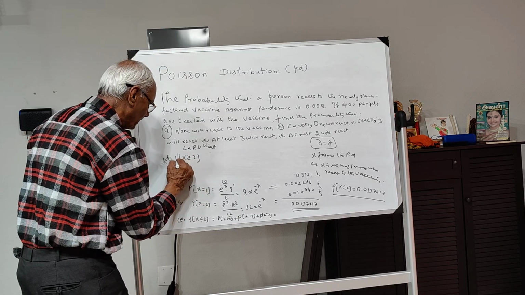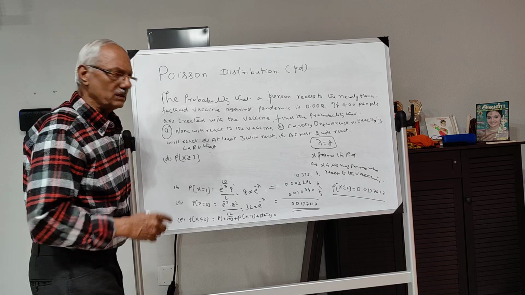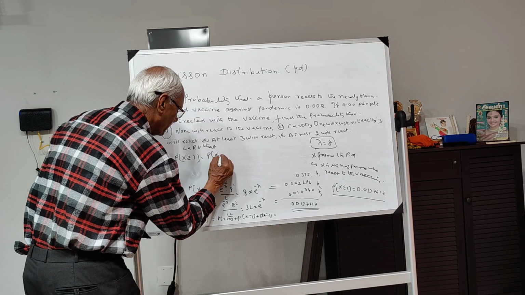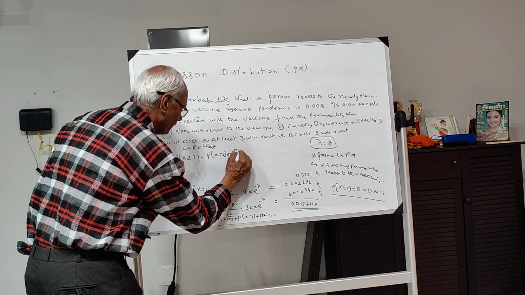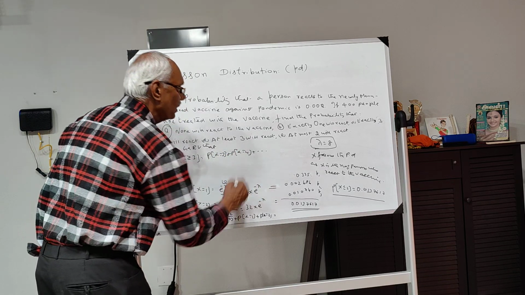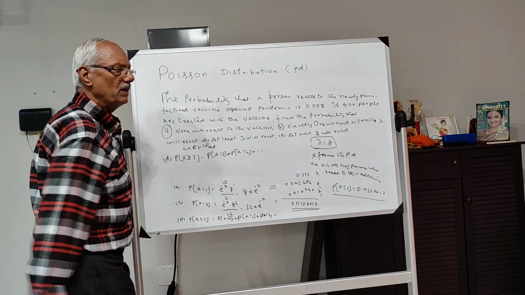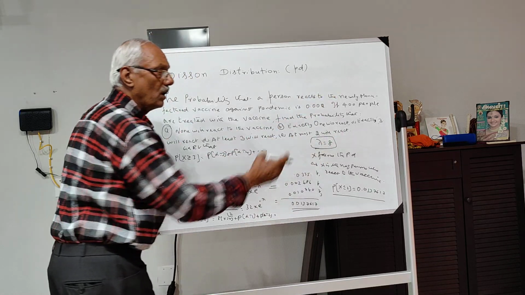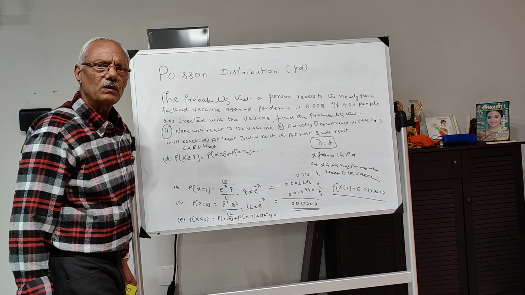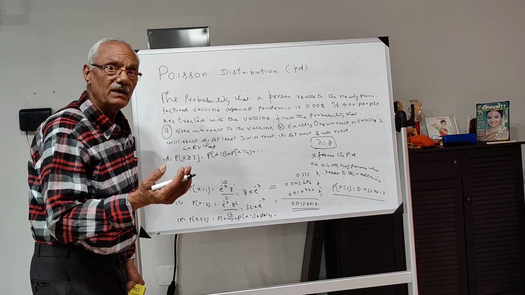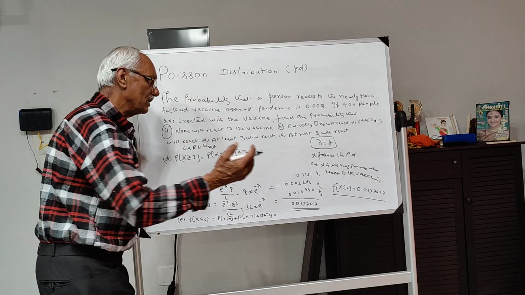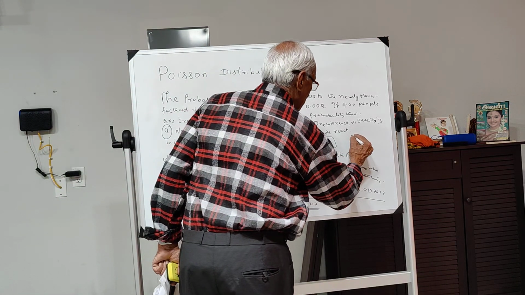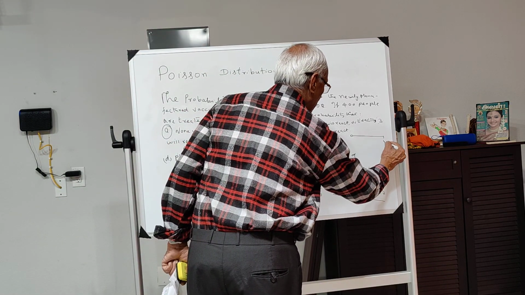Now, what is the probability of this? This is nothing but P of x is equal to 3 plus P of x is equal to 4 and so on. There are 400 people, so 3 people may react, or 4 people may react, and it goes on up to 400.